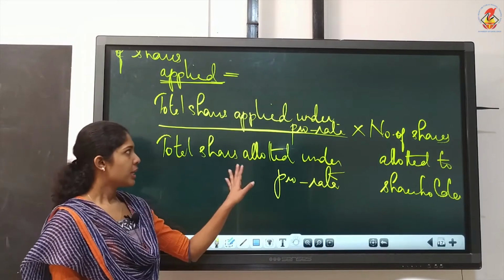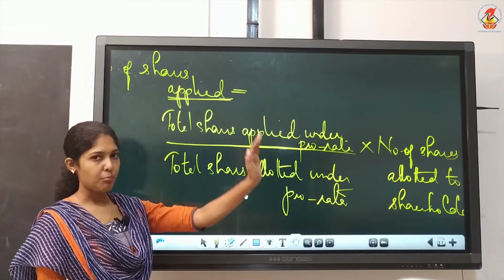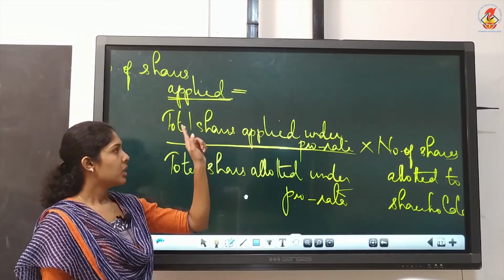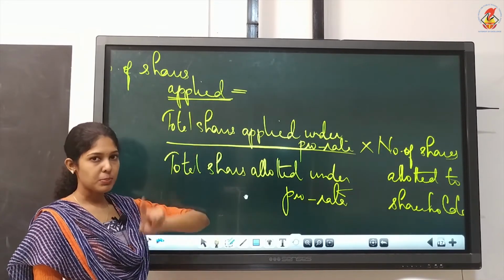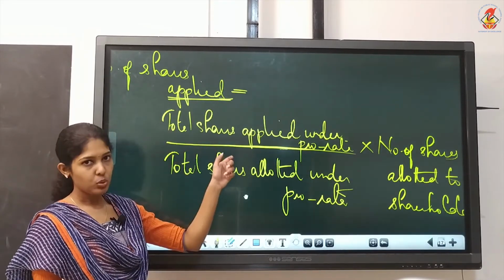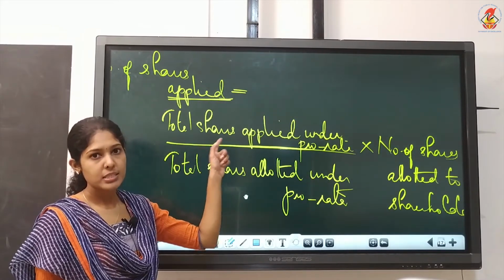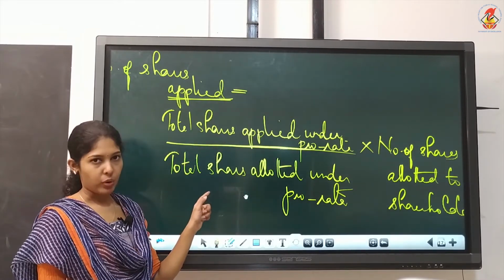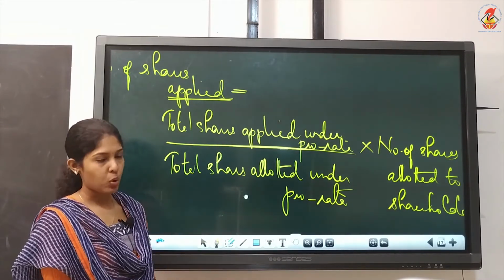This is how you have to compute the applied number. You write this within a box. This thing you have to learn. So individual calculation, this is how you have to start. Applied number is missing in the question, so we will compute it first. It is total shares applied under pro rata divided by total shares allotted under pro rata.